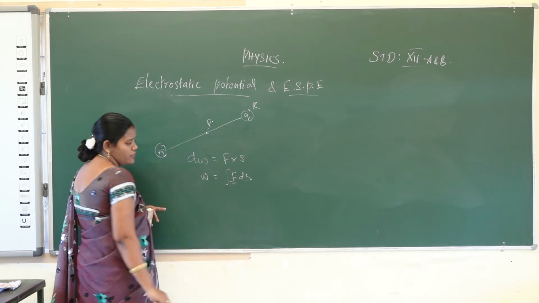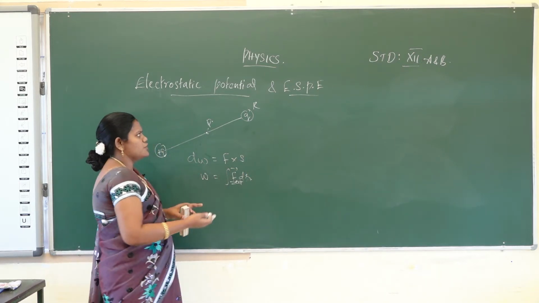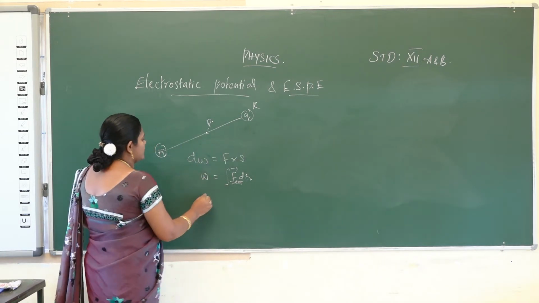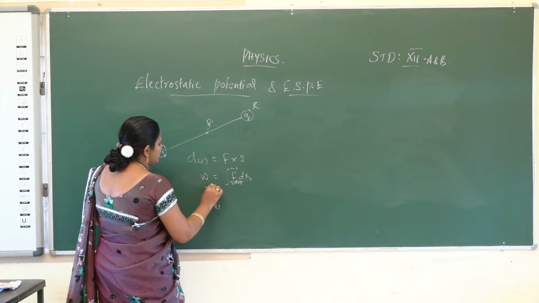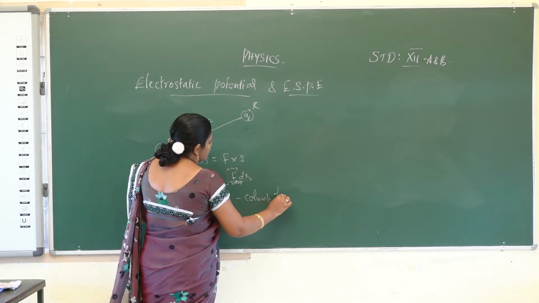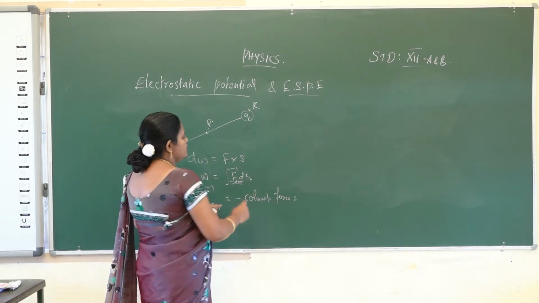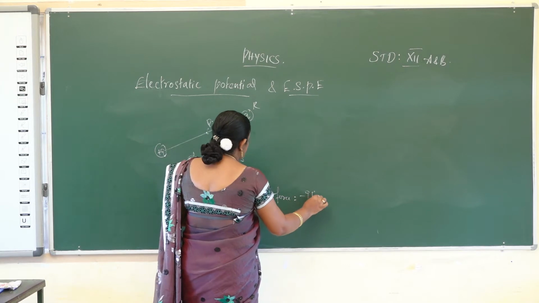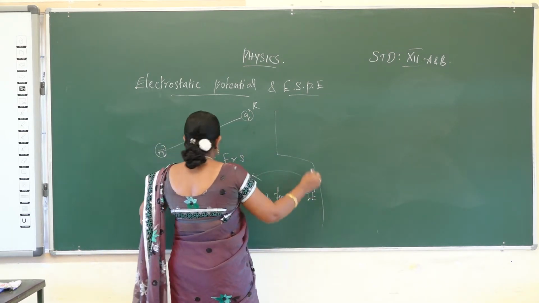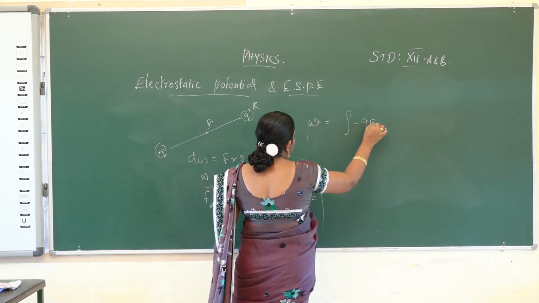So what is F? The external force: you apply some force to bring the charge. So the external force is equal to minus the Coulomb force. What is the formula for the Coulomb force? That is F = qE, so minus qE. You substitute this value in the formula for the external force, and the work done W is equal to the integral of minus qE dr.